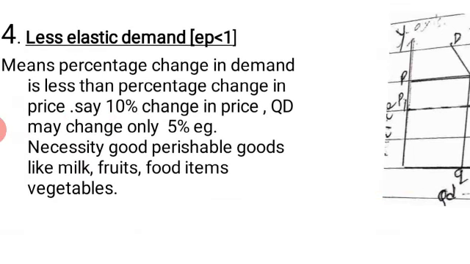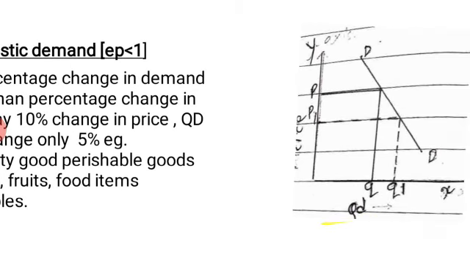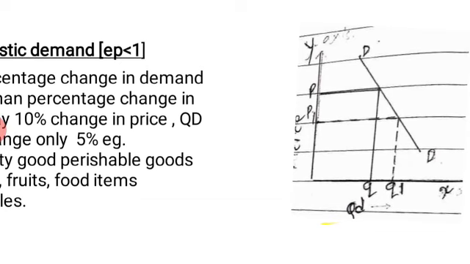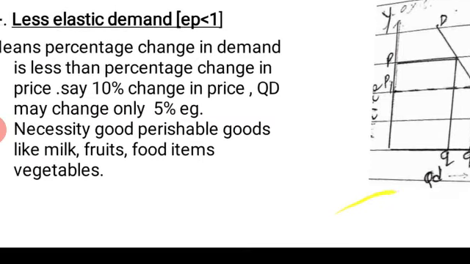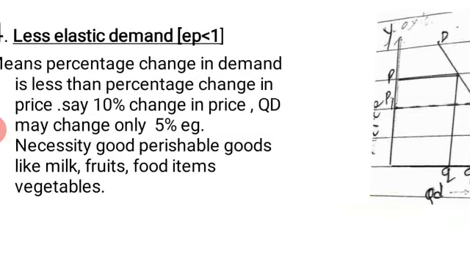So which are those goods? Here the demand curve is steeper. It is not flatter but it is sloping. There is a steep slope. It is steeper and DD is the demand curve here. Then example you can take is of necessity goods like perishable goods, which have less life, which are to be consumed within a short period of time, which get destroyed early. Okay, so perishable goods like milk, fruits, food items like vegetables.